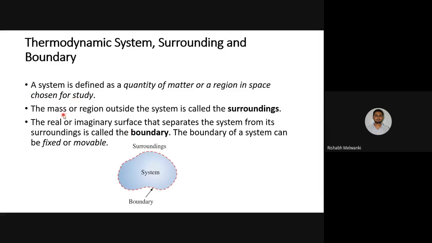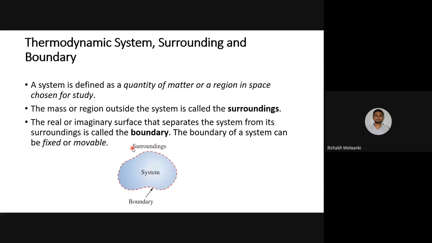The mass or region outside the system is called surrounding. So this is the system; system means whatever region you are taking for the thermodynamic study. Outside the system is the surrounding, meaning atmosphere. The real or imaginary surface that separates the system from its surrounding is called boundary. This dotted red line which you can see is known as boundary.